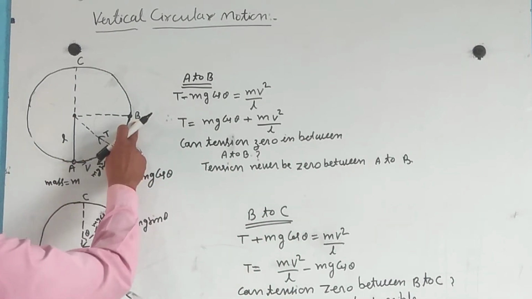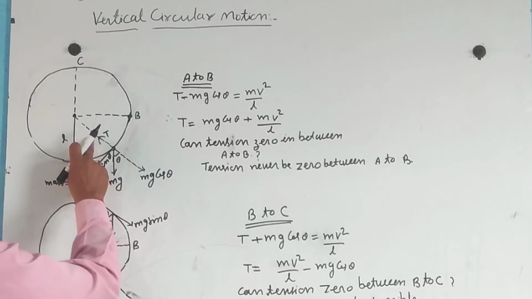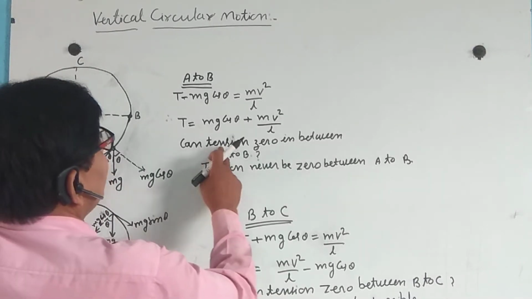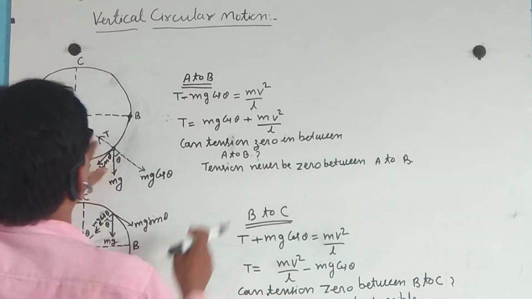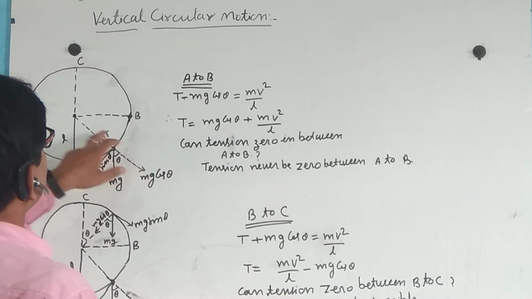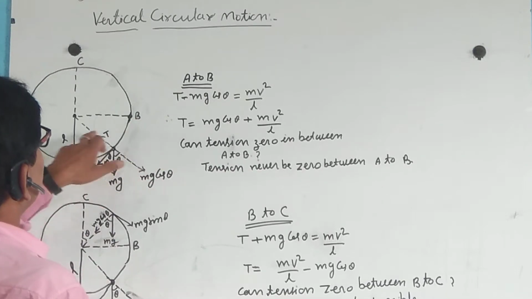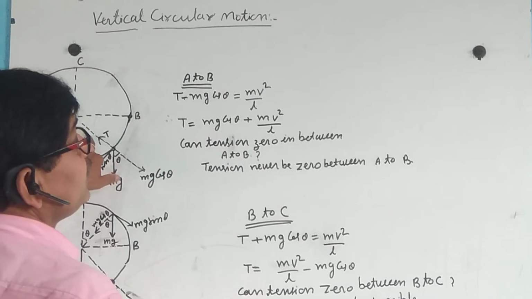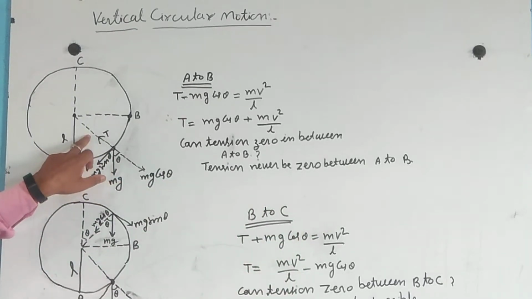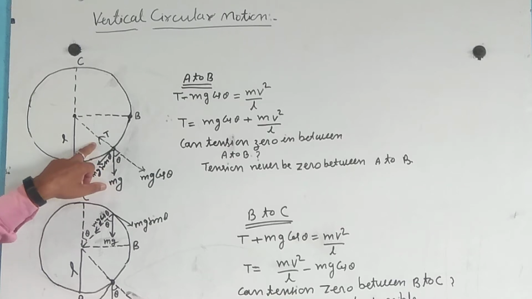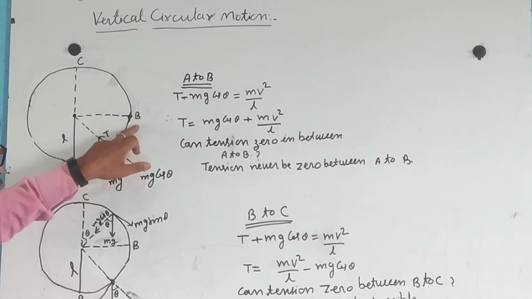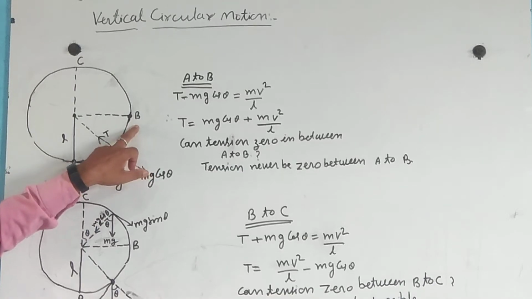In A to B, the tension created in the string may be 0. Current tension 0 between A to B? A to B, tension will never be 0. It will never be 0 between A to B, because if the tension were 0, then that particle cannot move in this direction here.